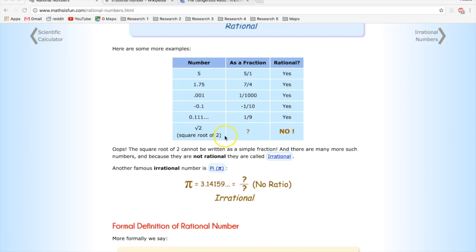The square root of 2 as a fraction? No. The square root of 2 cannot be written as a simple fraction. And there are many more such numbers, and because they are not rational, they're called irrational. Another famous irrational number is pi. Pi equals 3.14, and it goes off into infinity. It cannot be written as a ratio, so it is irrational. We're going to be getting into what it means to be irrational, what numbers are irrational, and it's not just pi and a few others. We're going to cover that.